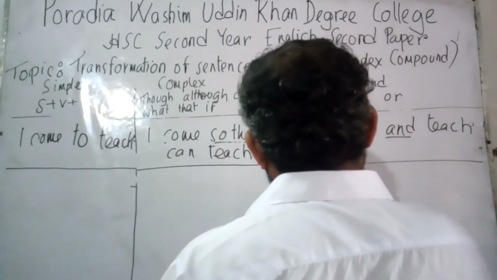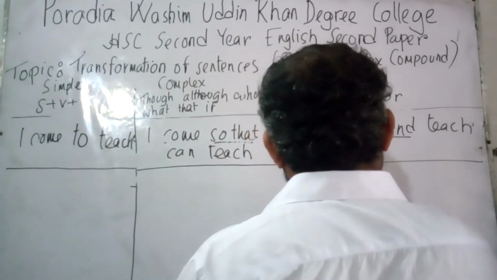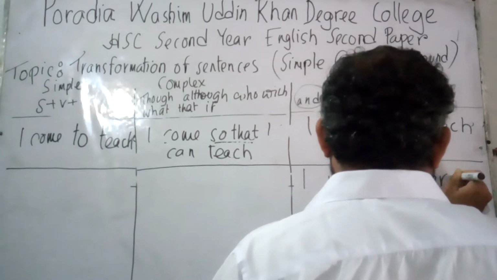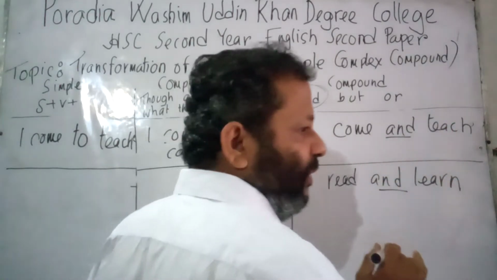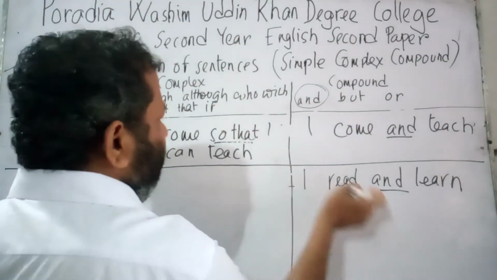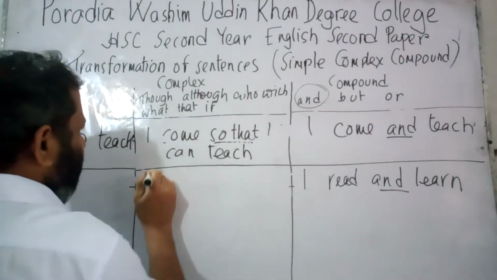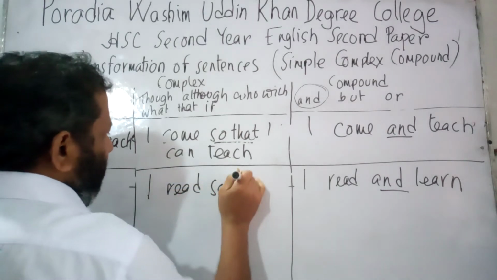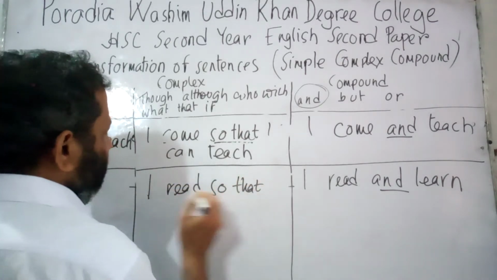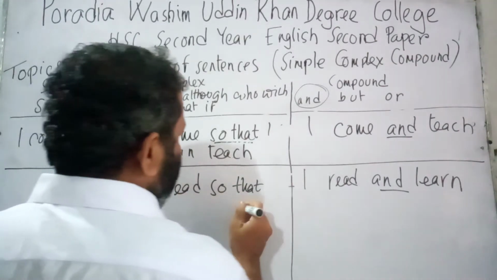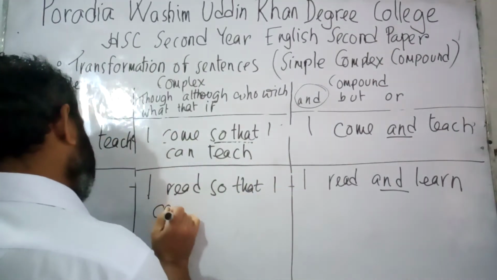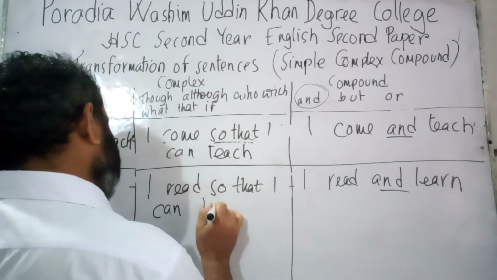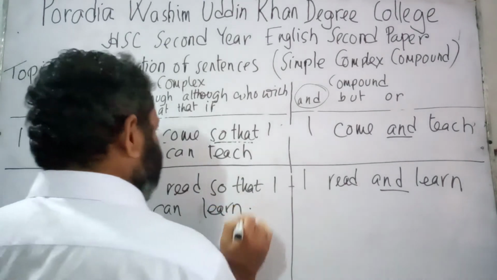Now I read and learn. I read and learn. Here the word and has been used. So like the previous time, I would use so that. I read so that, and we know after so that the subject comes. So I read so that I can learn. I read so that I can learn.